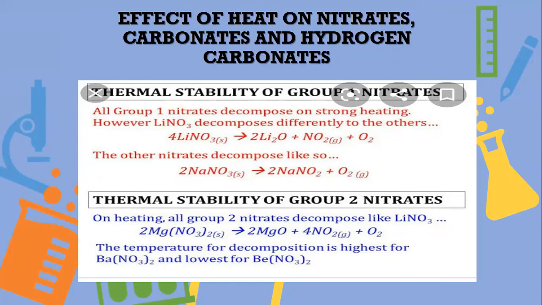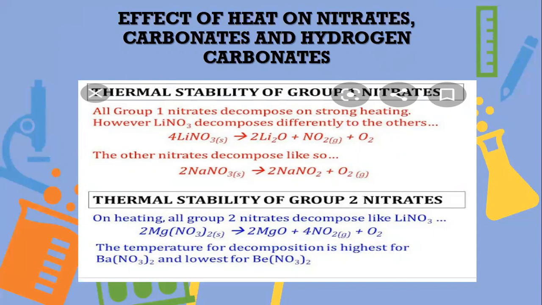The next topic is the effect of heat on nitrates, carbonates, and hydrogen carbonates. Group 1 compounds are more stable to heat than the corresponding compounds in group 2. Lithium compounds behave similarly to group 2 compounds, but the other group 1 members behave in a slightly different mode.